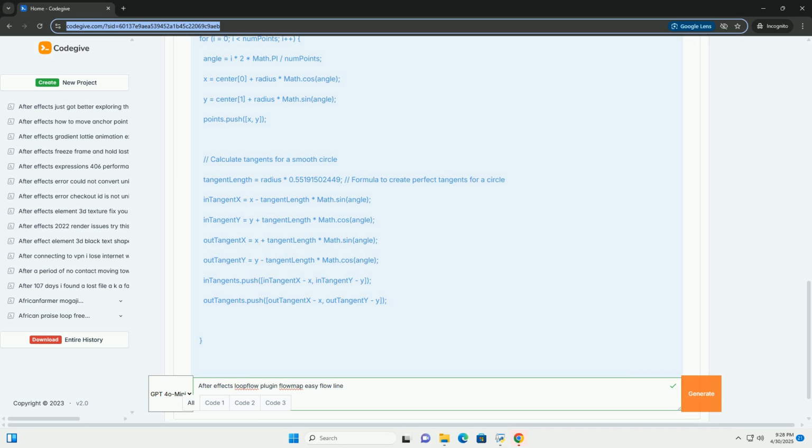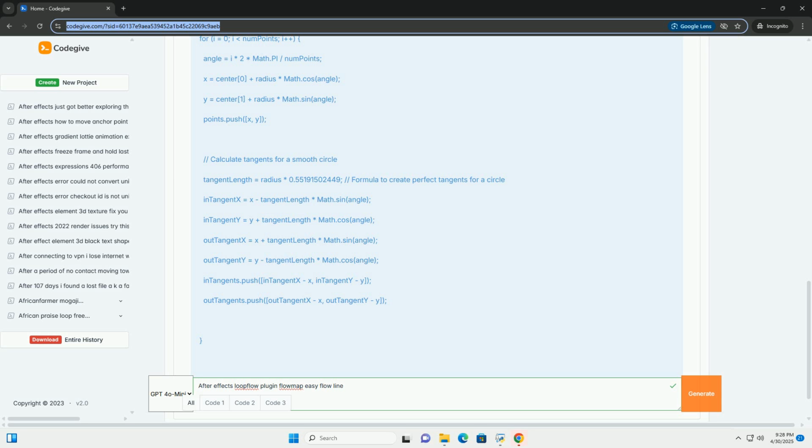Part 3, Creating and using Easy Flow Lines. Loopflow provides an Easy Flow Lines effect that allows you to draw Bezier paths directly in After Effects and use these as flow lines. 1. Create a new composition. Create a new composition in After Effects. 2. Create a new solid layer. Create a new solid. This solid will act as a container for the flow lines.